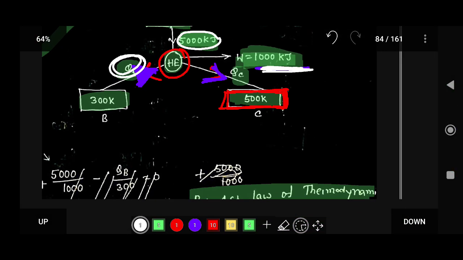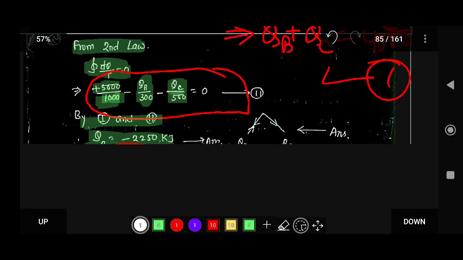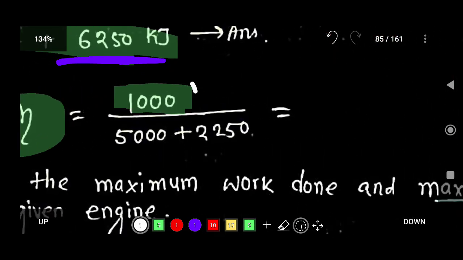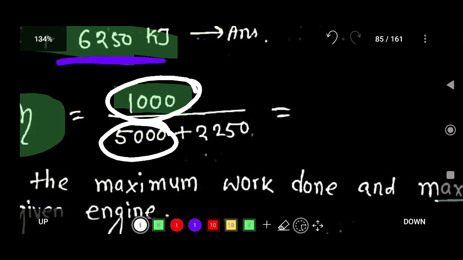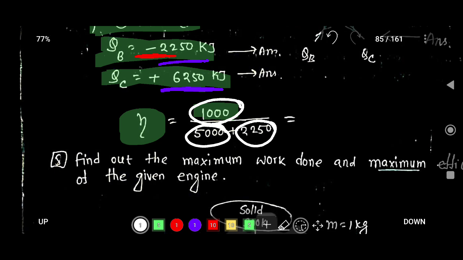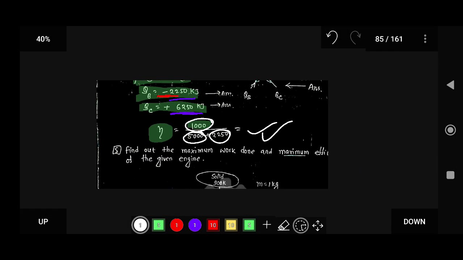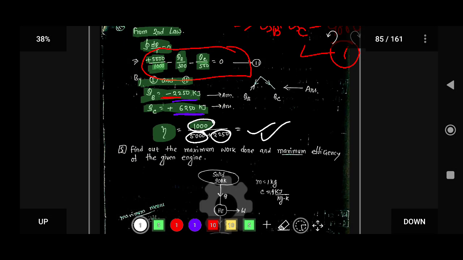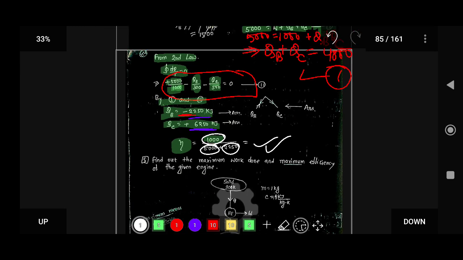These two will be the total input. So the efficiency is 1000 divided by 5000 plus QB, which is 2250. From here you can get the efficiency. So this is all about the Clausius inequality problem.